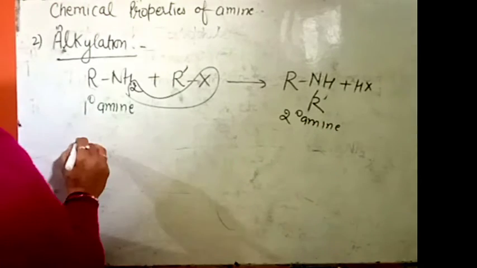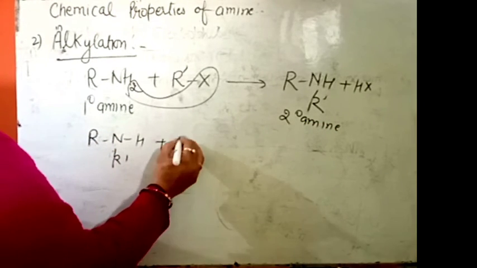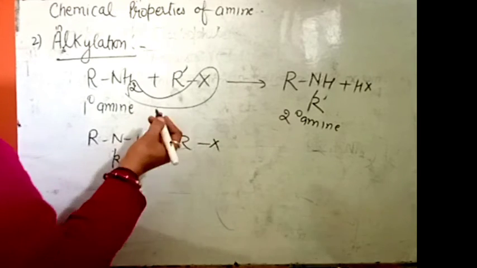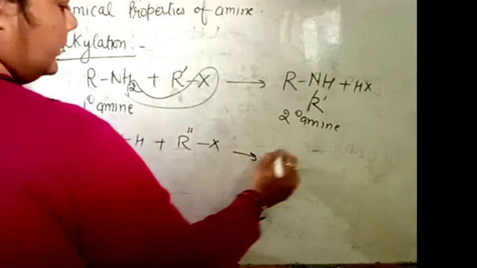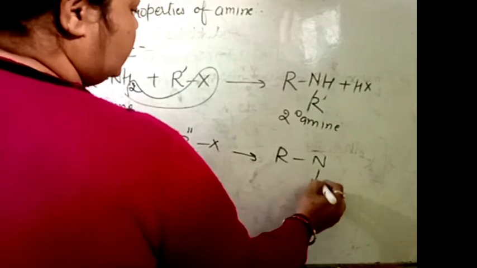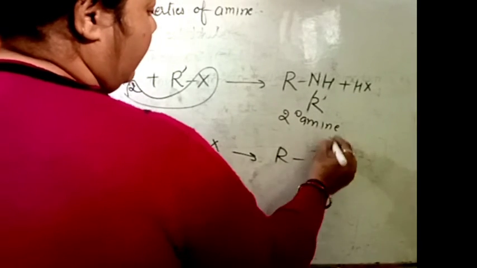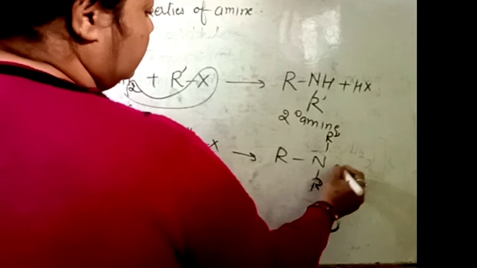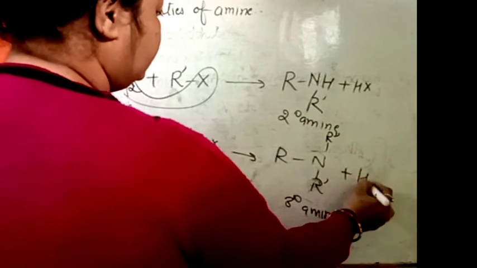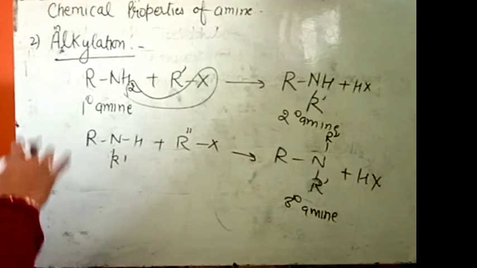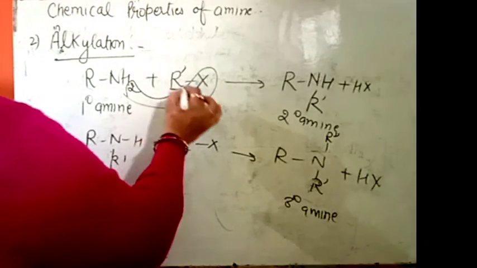Then again this secondary amine reacts with another haloalkane, in which R is again different. I put R double dash, react with this, then the third H of that amine is also replaced by R. Then this is a tertiary amine, and H and X are removed. This type of reaction is called alkylation because we are adding an alkyl group to an amine.